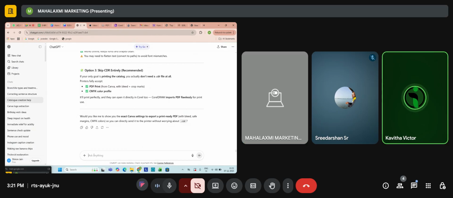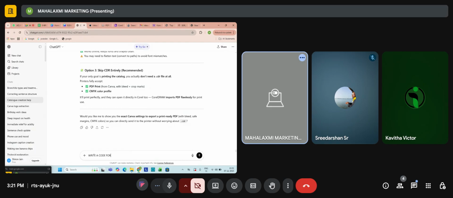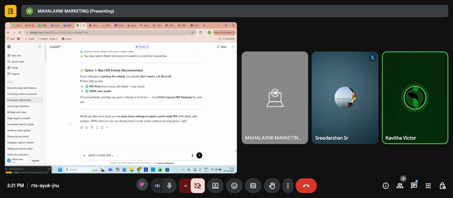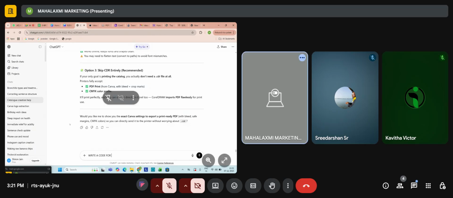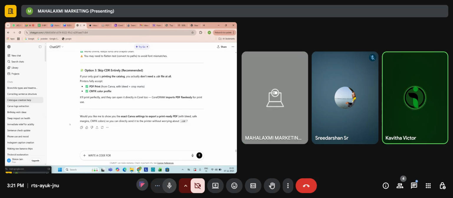Write a code for, in quotation marks, your brand name, B2B marketing, best cleaning products or something in quotation marks. You have to write the text you want to scroll. It should be scrolling from left to right. And what is the color you want?